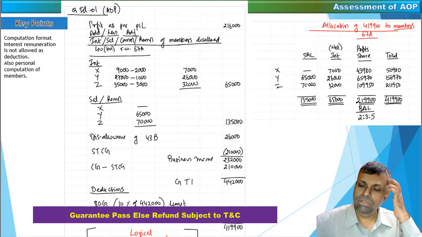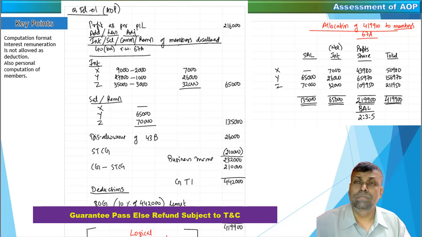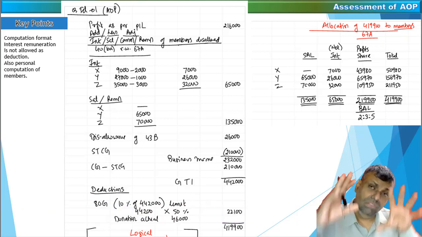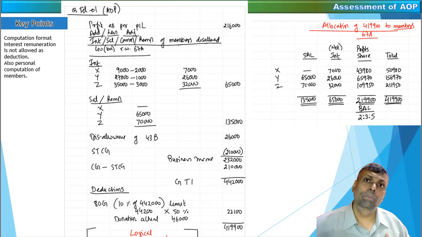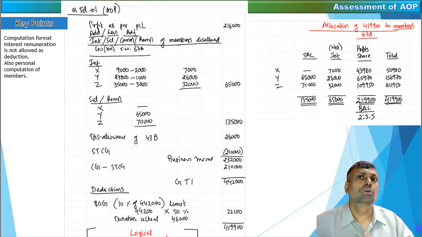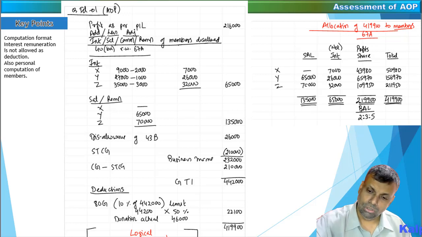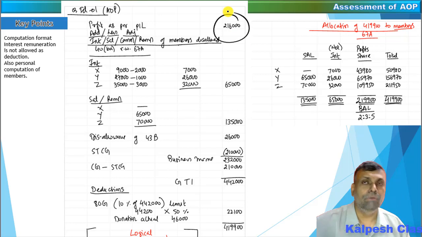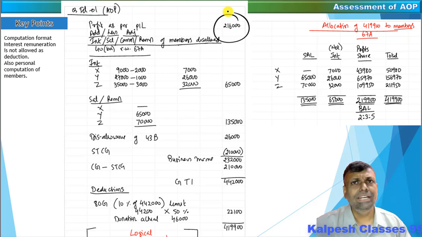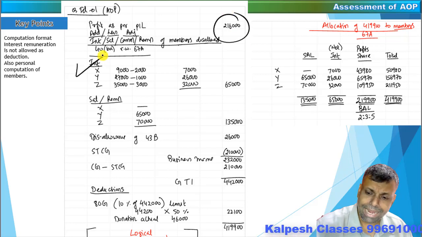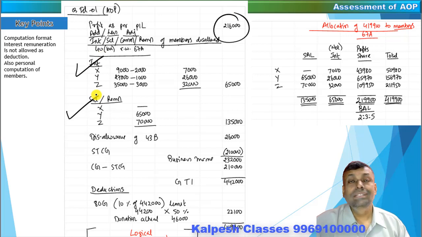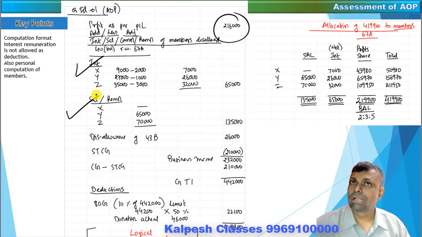Another important thing, friends, is that with respect to the partnership firm, you have the partner's remuneration, partner's interest or something like that. This kind of situation under the AOP, you do not get, I repeat, you do not get any interest deduction or any remuneration deduction. So the format of computation with respect to the AOP is that you start with your profit as per P&L. Whatever data is given to you in the examination condition, add the complete interest, add the complete salary remuneration. That means this interest and this salary remuneration is not allowed as a deduction.